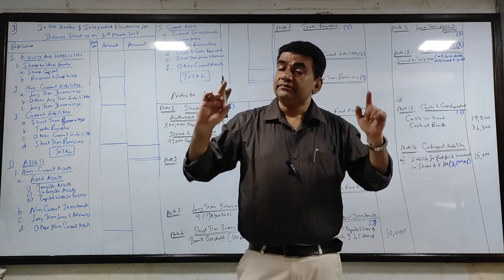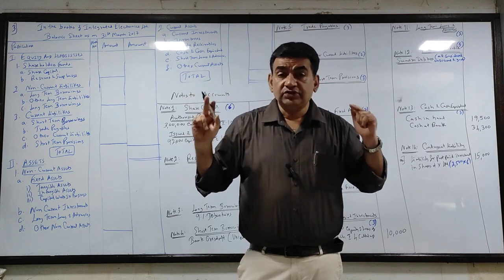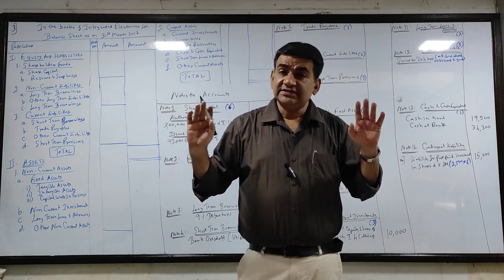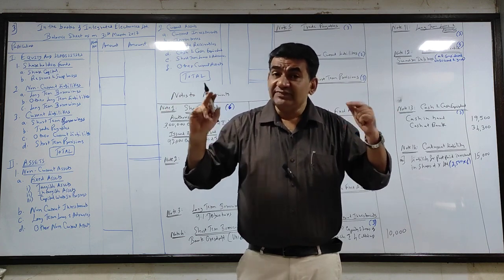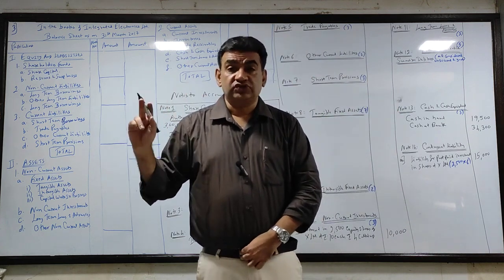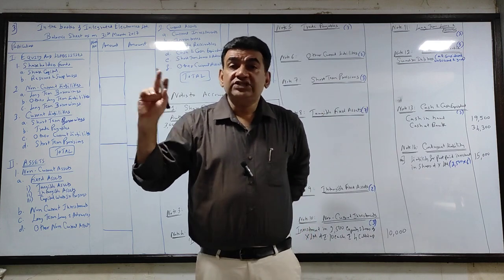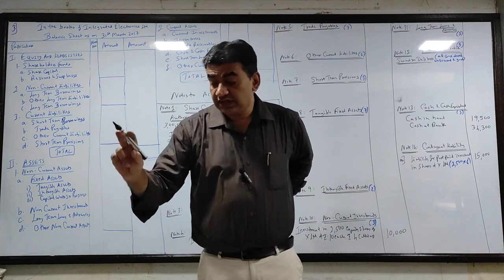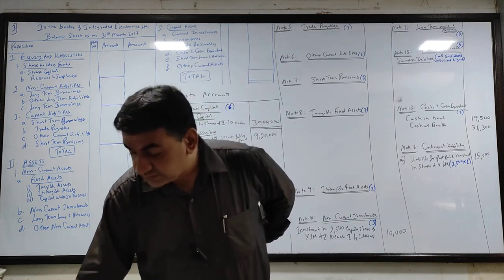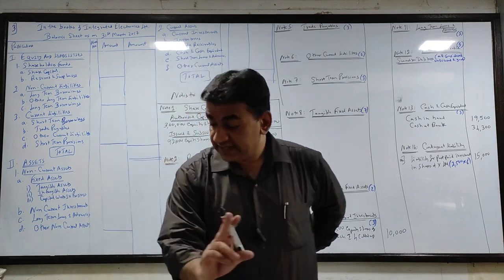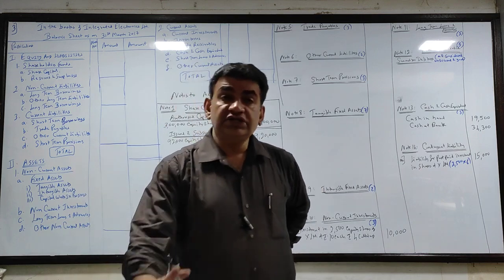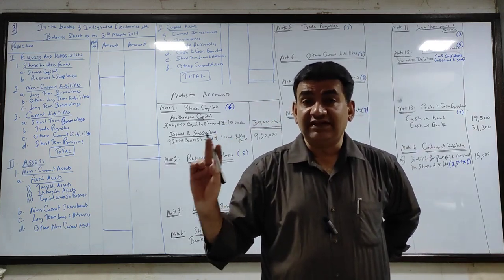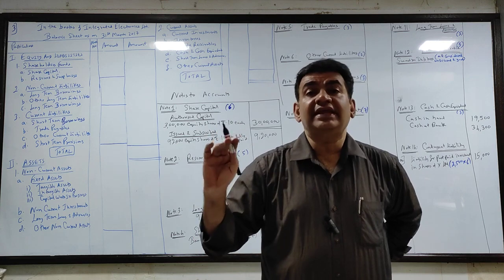What presentation? Debtors come into picture only when there is credit sales, and in credit sale there is a period: 1 month, 2 months, 3 months. So if today I have sold goods on credit to a customer and 6 months have passed, money has not come, I have to show that presentation separately. So that is the reason they have given you. Look, my total debtors in the trial balance is 550, out of which adjustment number B, 90,000 is due for more than 6 months. That means my total debtors on the last day is 550, out of which 90,000 is above 6 months.